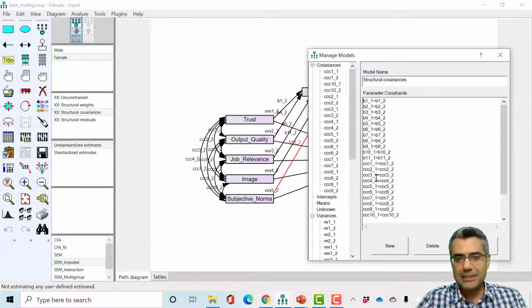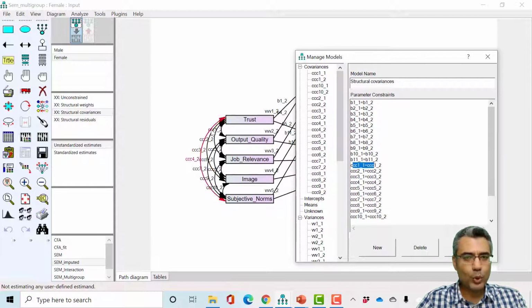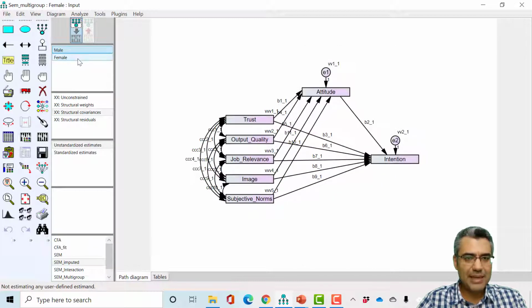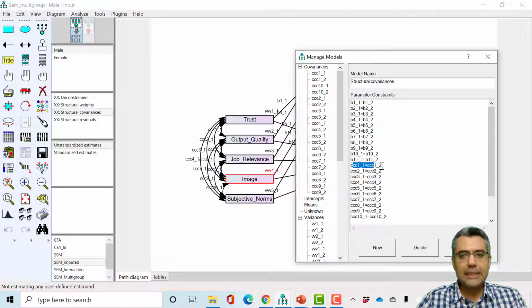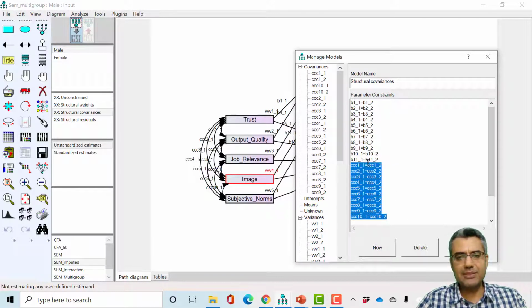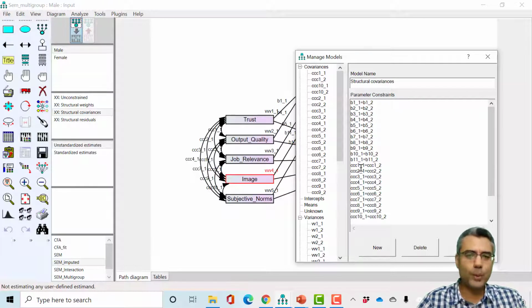covariances. You see these parameters, CCC, these are the labels for covariances. If I switch between male and female, the _1, _2 will change. And in this study, we don't have any hypothesis on the differences between covariances between males and females. So actually, I really don't need this model, right?